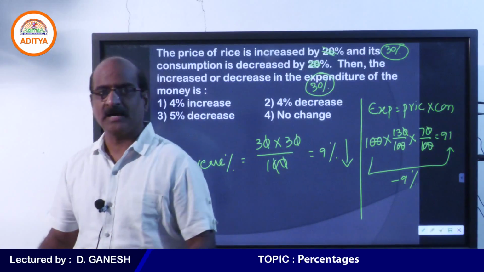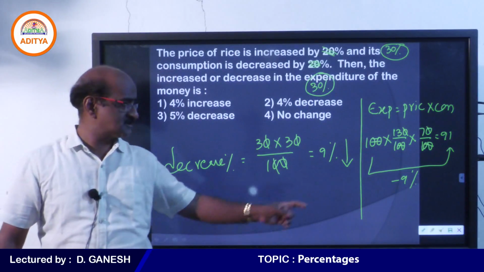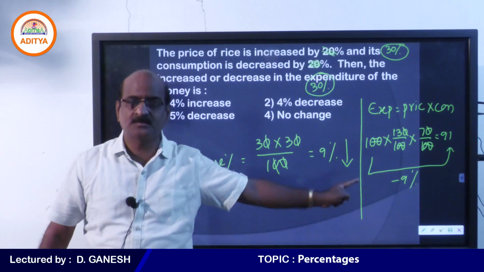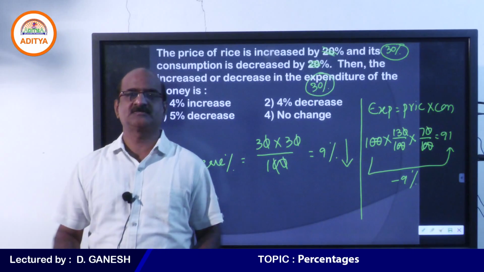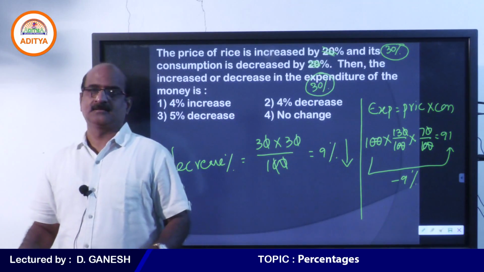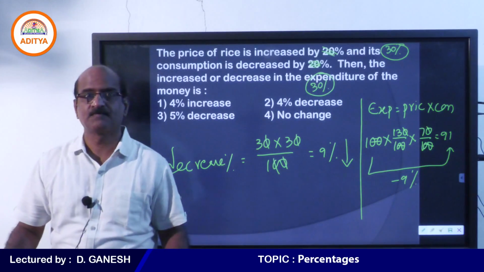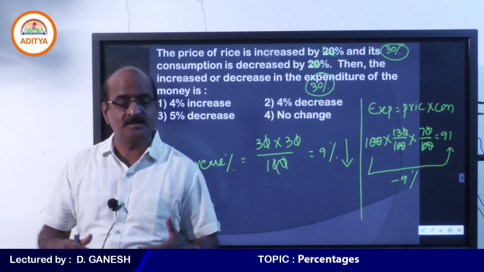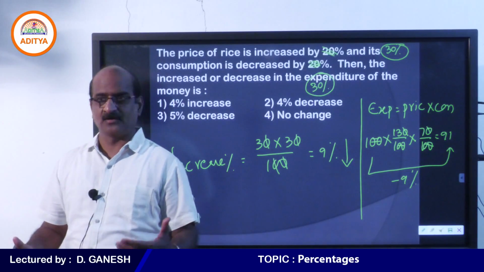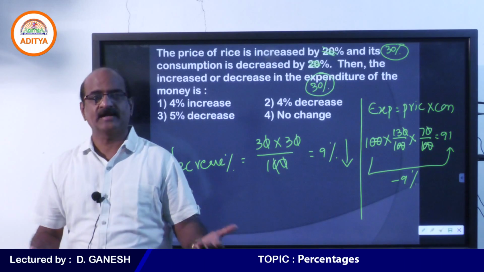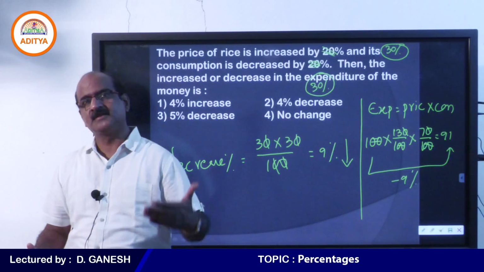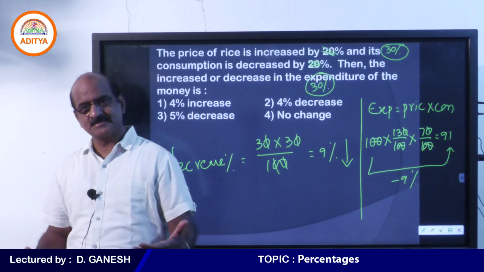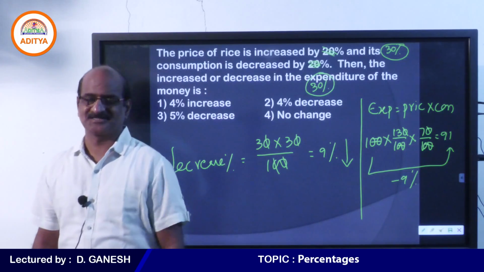Probably you might have answered this question something like this. Yeah, that is absolutely correct. I never mean to say that that is not the process we need to adopt. We can definitely do it, but even in a simpler way, if we can answer this question, why don't we adopt the same? So what is that? When percentage increase and decrease are same, there is always loss. The loss is nothing but 9%.